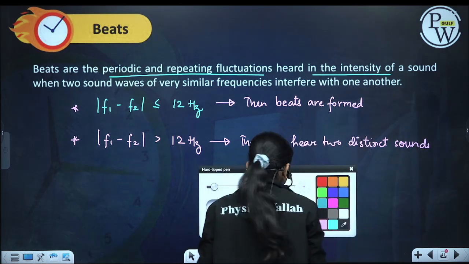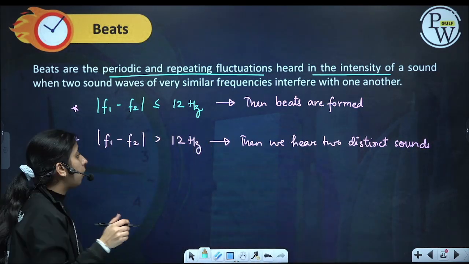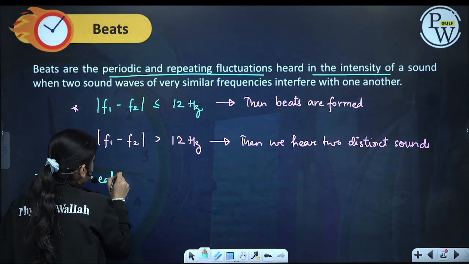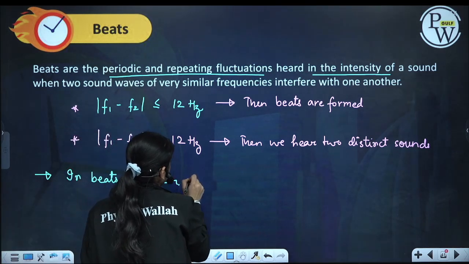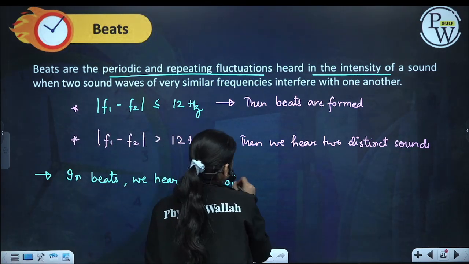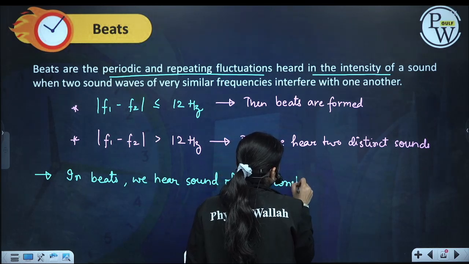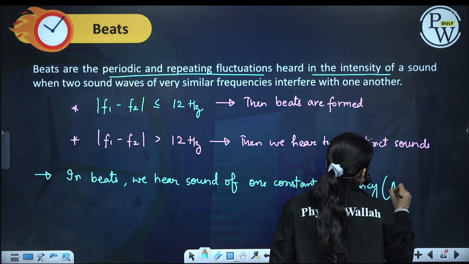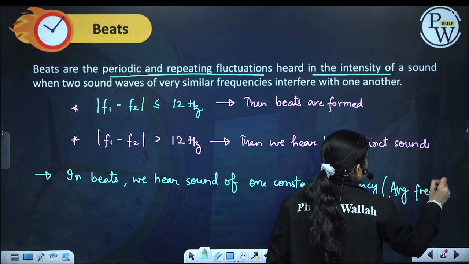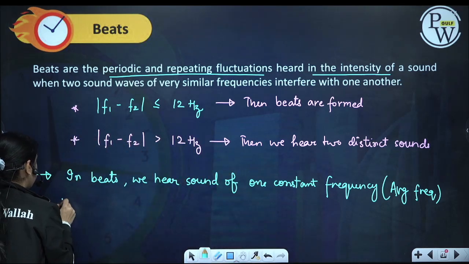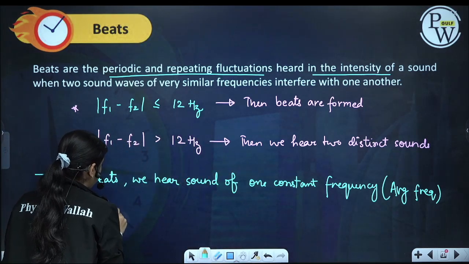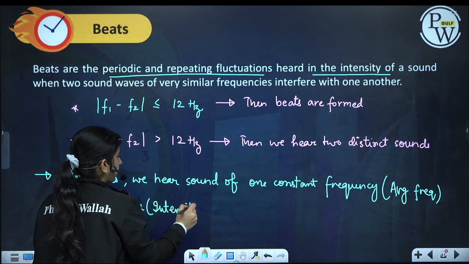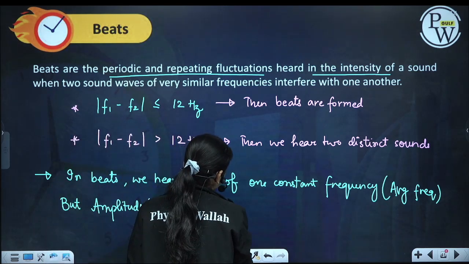Now what happens in beats? We hear a sound of one constant frequency, that is the average frequency, but the amplitude, that is intensity, varies periodically.